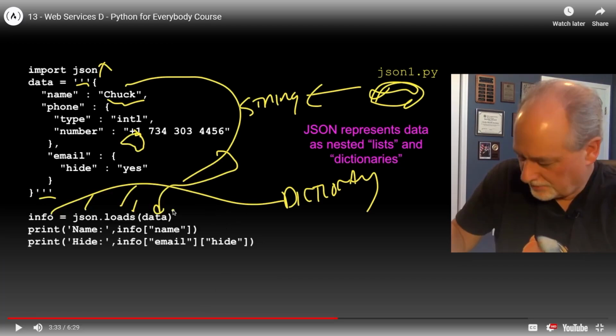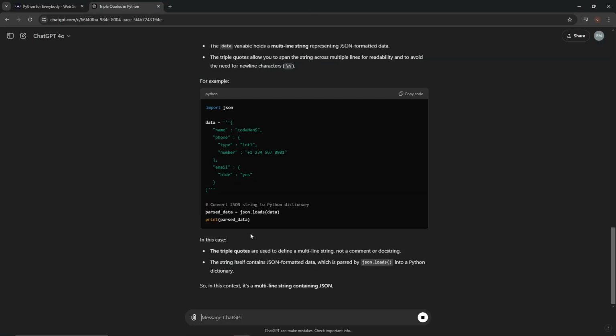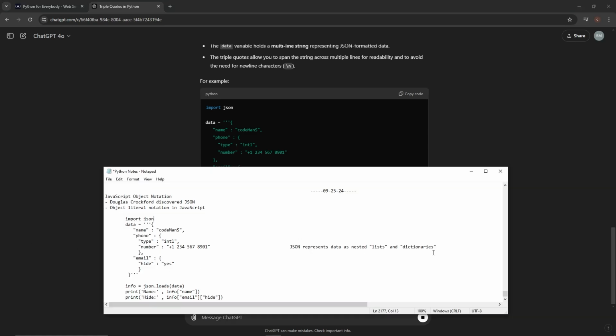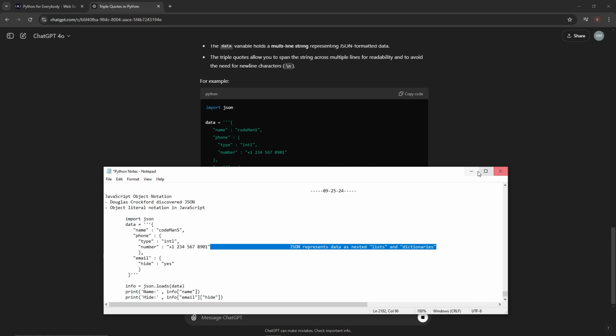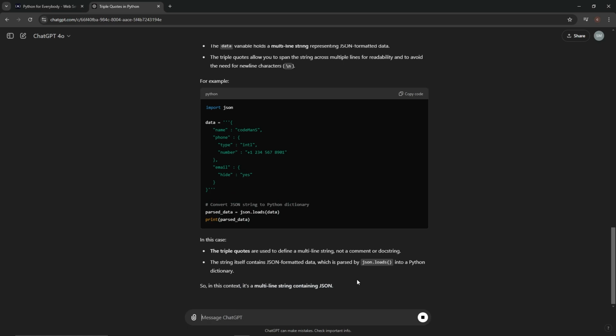Hold on. Let's go back to ChatGPT and figure this out. What's the loads? What's this loads thing? Hold on. Let's give it something even better to work with. Let's get rid of this again. Let's do our little trick. Let's get all of this. Let's do a Control Z and let's dump it in here. All right. So in very simple terms, explain this. Python.